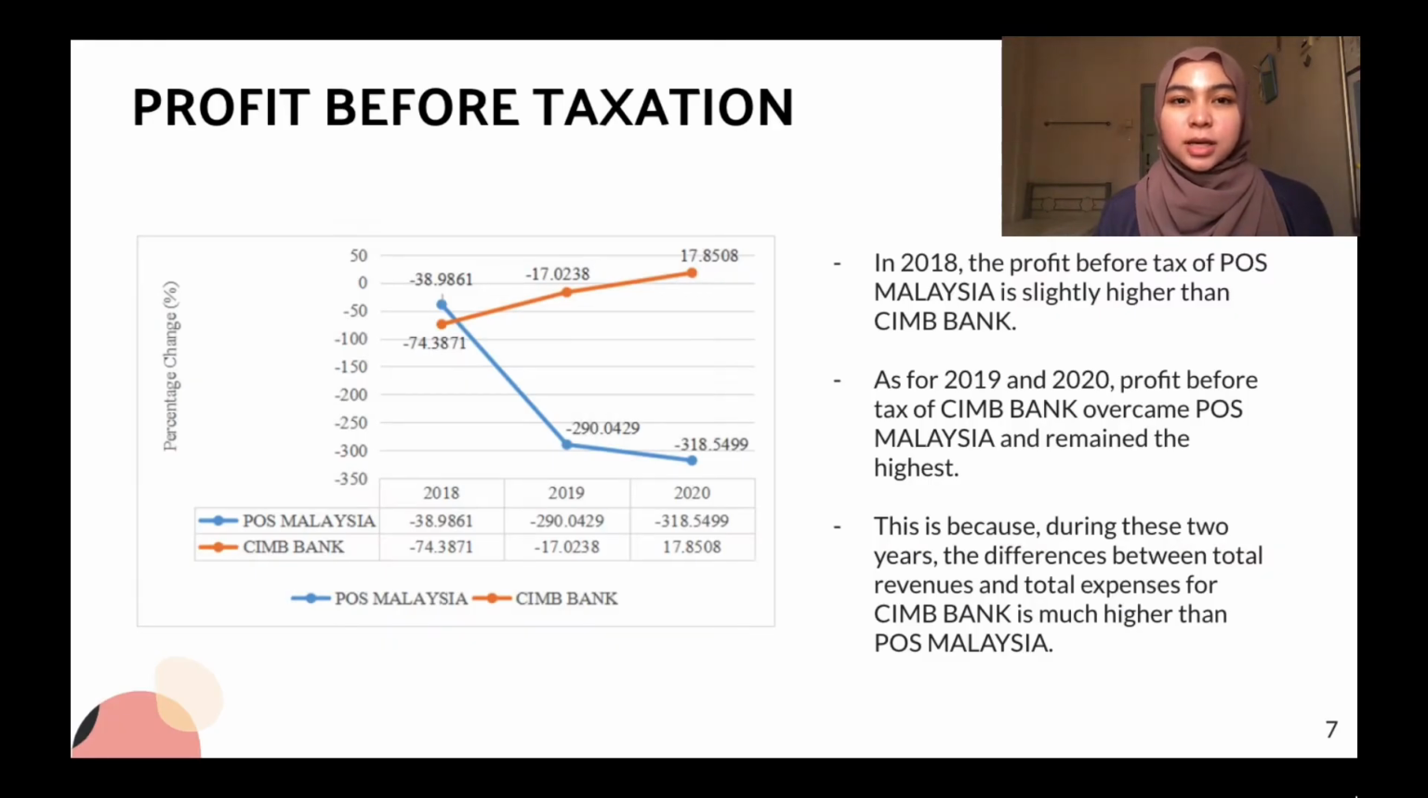In 2018, the profit before tax of Pos Malaysia is slightly higher than CIMB Bank. As for 2019 and 2020, the profit before tax of CIMB Bank overcame Pos Malaysia and remained the highest. This is because during these 2 years, the difference between total revenues and total expenses for CIMB Bank is much higher than Pos Malaysia.